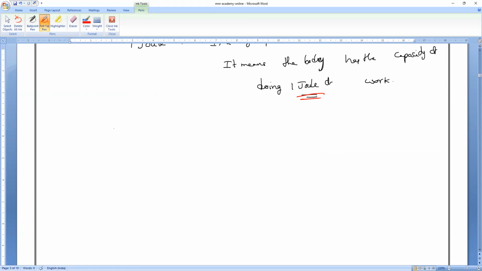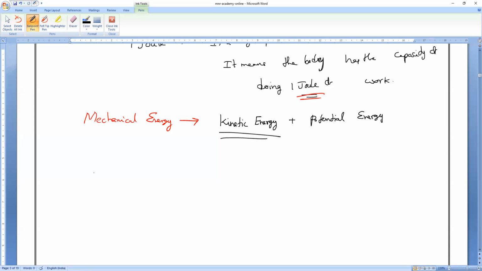Remember, we have many types of energies, but in class 9 we are going to study one single kind of energy, which we call mechanical energy. I'm not going to waste time saying all the names. Mechanical energy is a combination of two energies: one is kinetic energy and the other is potential energy. Now we are going to start with kinetic energy directly. So what is this kinetic energy? We'll discuss it from what we studied just now.